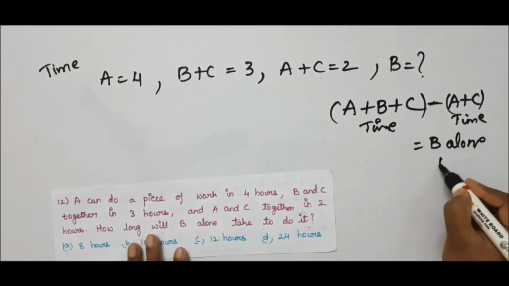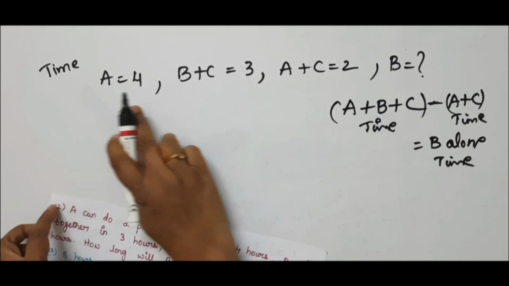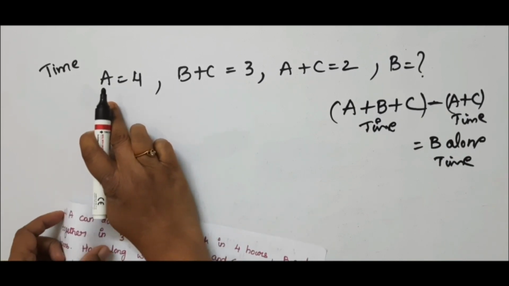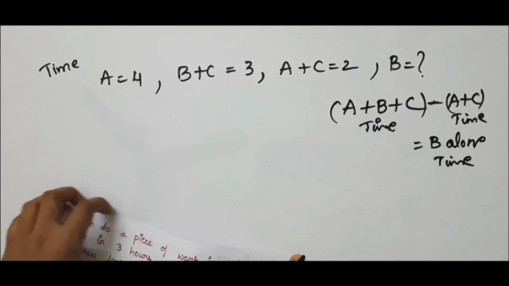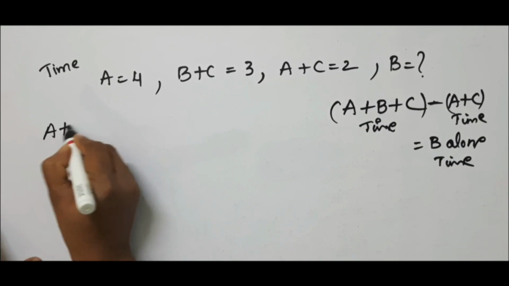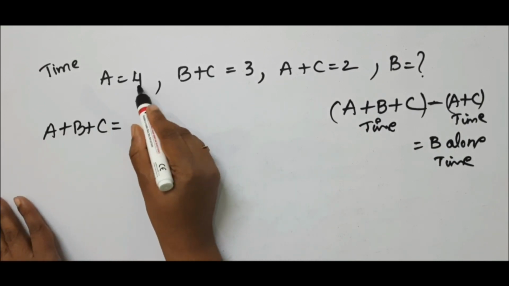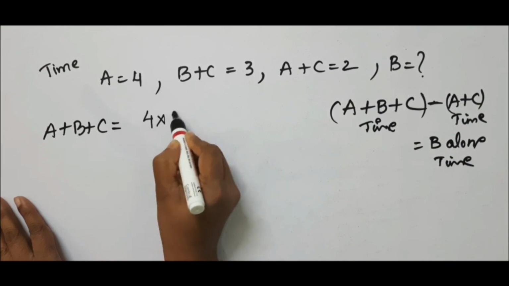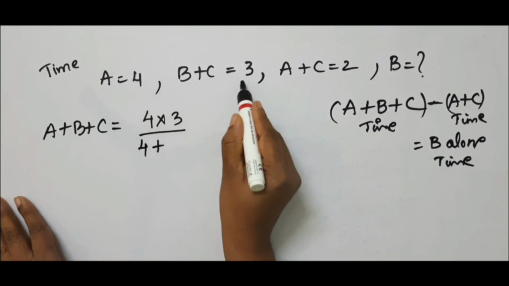So first we have to find A plus B plus C. A plus B plus C, how we will get? If you take these two values, then we can get the A plus B plus C time. Is it not? The time taken together. So A plus B plus C, same shortcut method, just multiply these two, 4 into 3 and divide it by 4 plus 3.